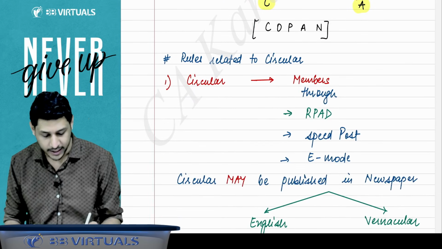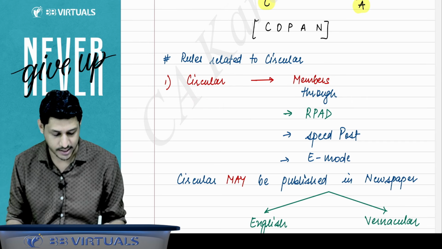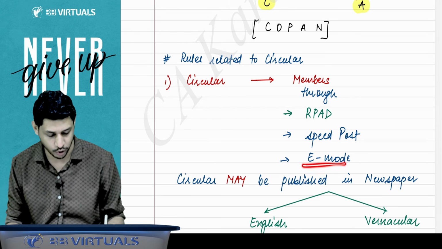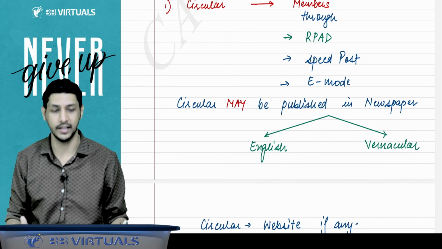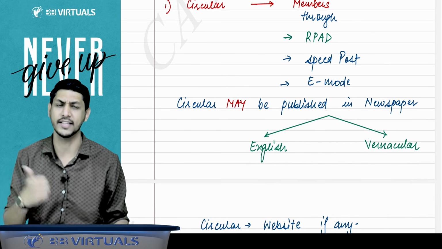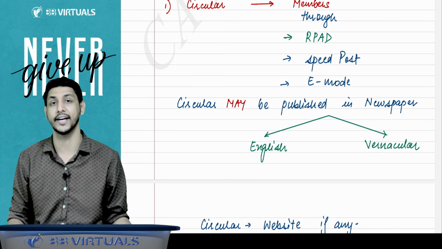Now, what are the rules related to the circular? That circular must be sent to all the members through registered post acknowledgement due, or you can send through speed post, or you can send through email. However, it is an option given to the company that the company may publish this circular in the newspaper. That is, an English newspaper and a vernacular newspaper where the registered office of the company is located.